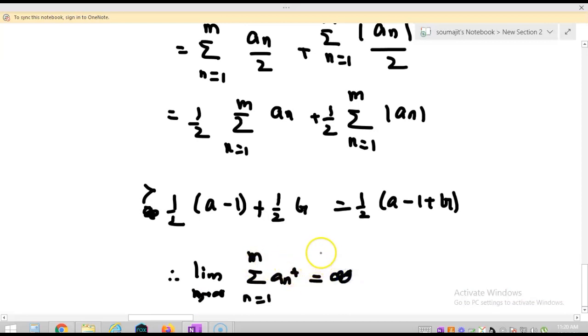Are you getting my point? What I am saying, as this G is however large, if you are thinking that there is a minus 1 and half, it doesn't matter, it doesn't affect. As G is however large, this G balances our A minus 1. Whatever G we need, suppose the value of A is minus 100, then A minus 1 is minus 101.